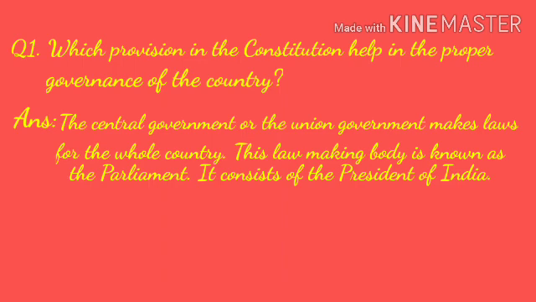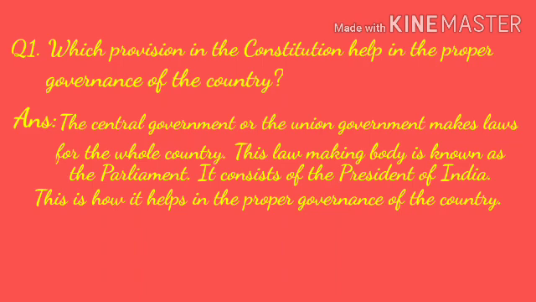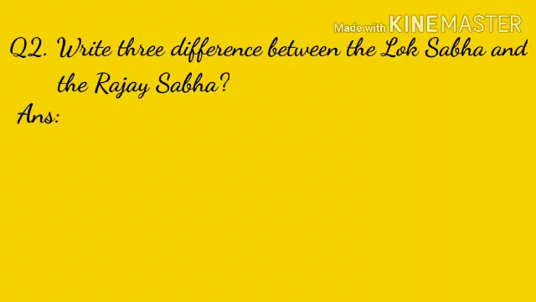Question 1. Which provision in the Constitution helps in the proper governance of the country? Answer. The central government or the union government makes laws for the whole country. This lawmaking body is known as the Parliament. It consists of the President of India. This is how it helps in the proper governance of the country.